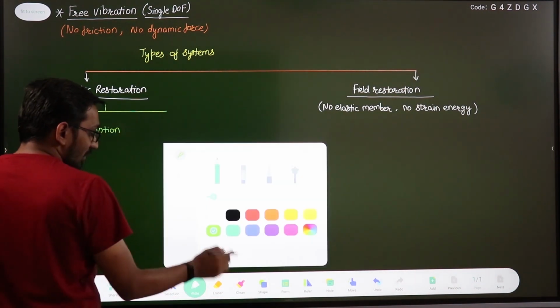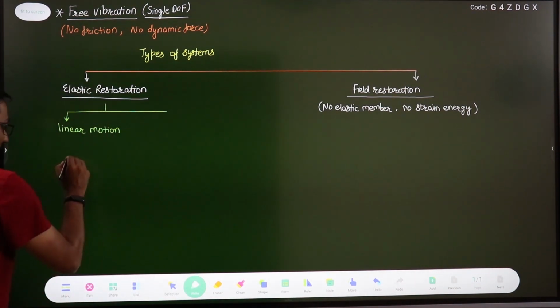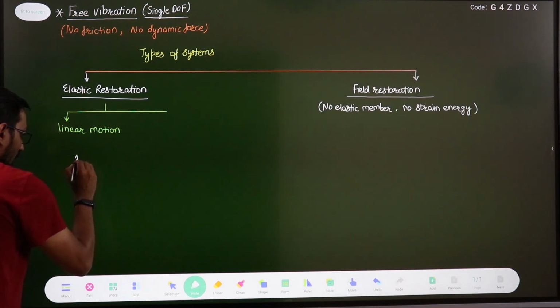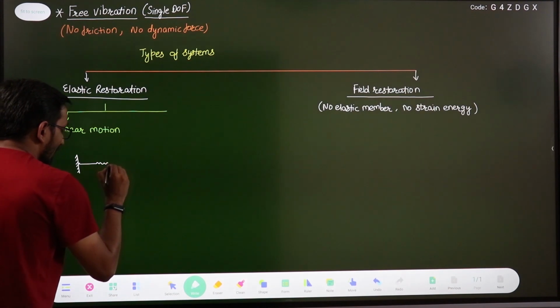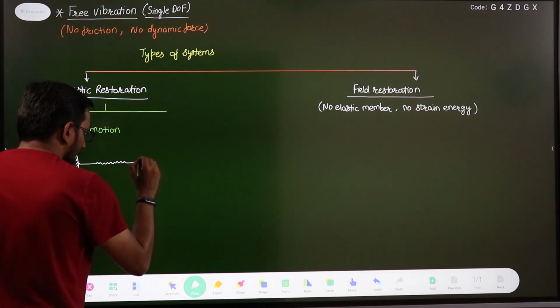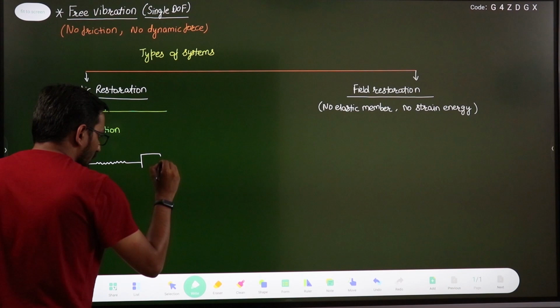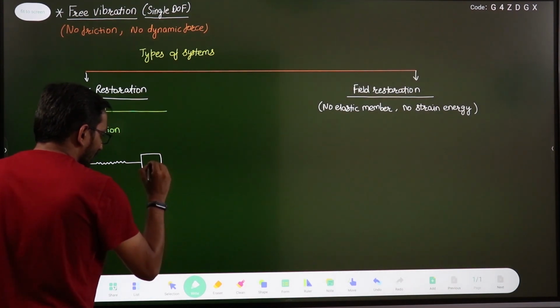For example, if I draw the diagram, suppose this is a fixed surface, a fixed point, there is a spring attached, and suppose this is a block, some block of mass m.